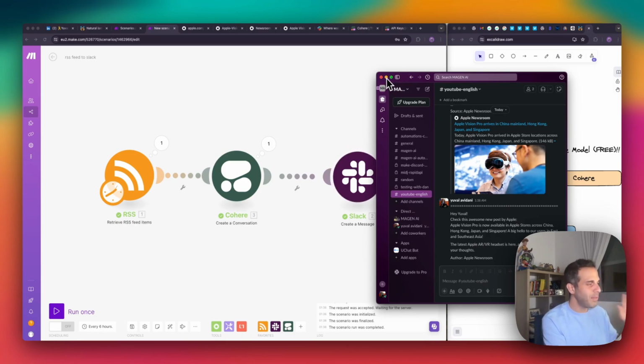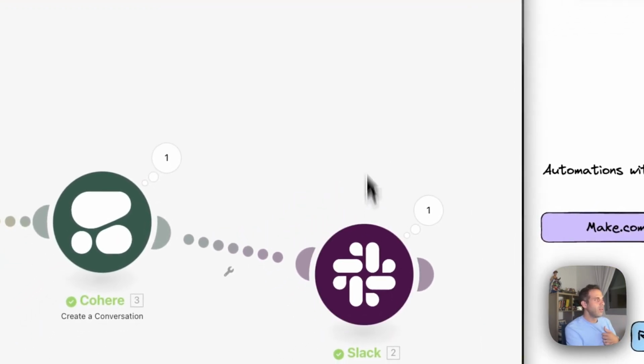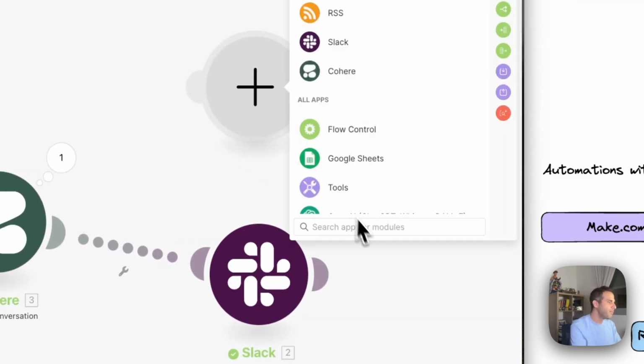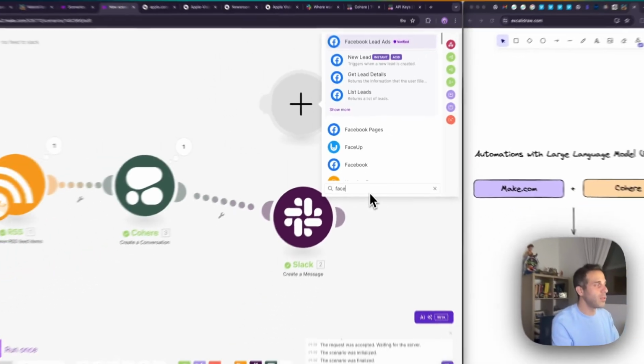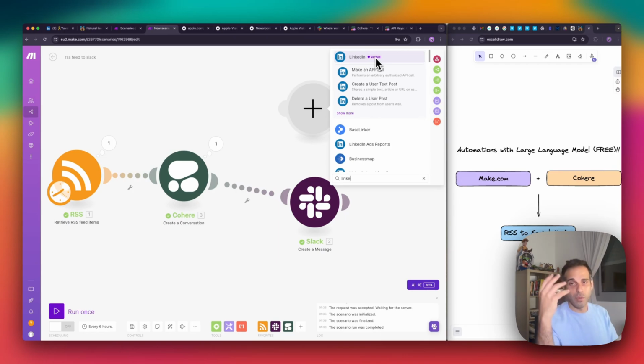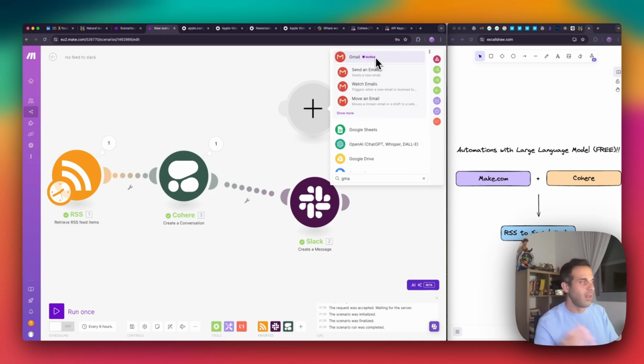So just keep in mind, the last part is that we don't need to use just Slack. We can use any other module. Right clicking and selecting add a module. We can look for Facebook and we can post to Facebook page. We can write in LinkedIn and we can post to LinkedIn account. We can use Instagram and we can connect to Instagram. We can use Gmail and we can send it to Gmail. We can use Google Sheets and we can send it to Google Sheets. I think you got the idea.